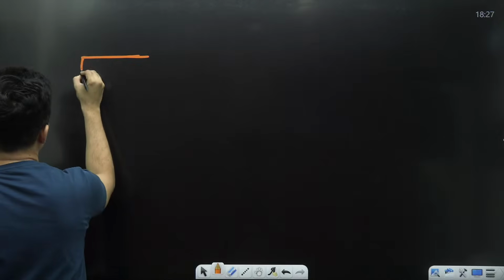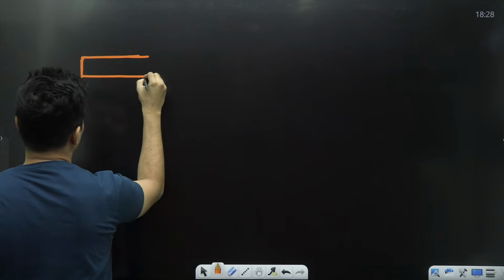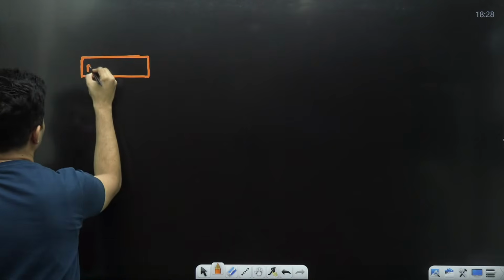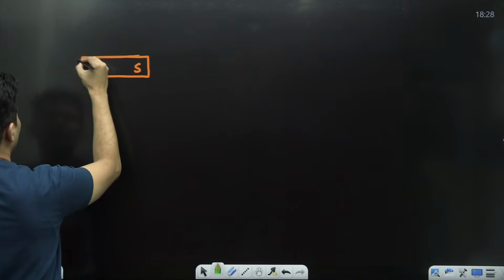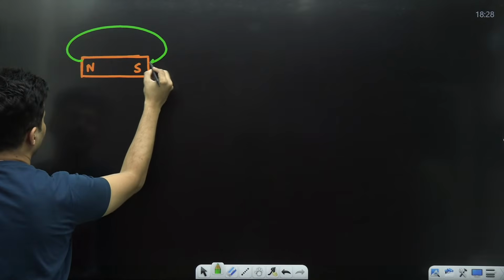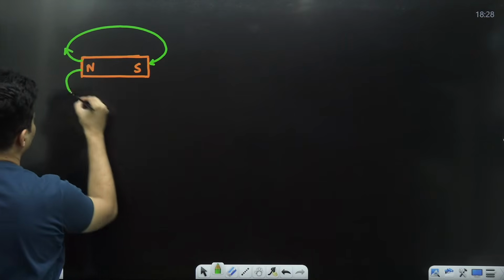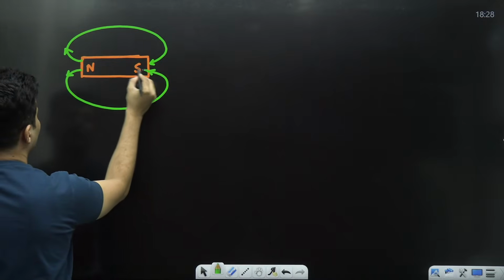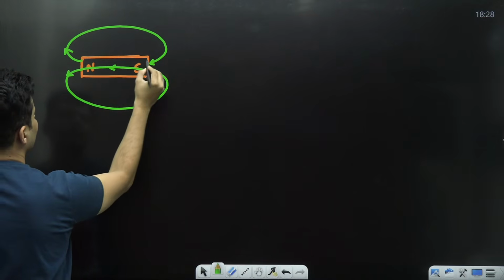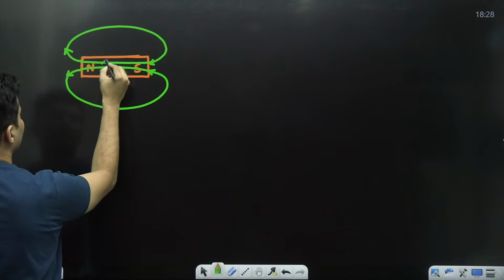Yeah, that is what you thought until school or probably before this lecture. If this is north pole, this is south pole, I'm pretty sure you thought that, okay sir, magnetic field lines originate here and they terminate here, just like an electrical dipole. But actually it is not so. They continue even inside like this. These lines continue even inside like this.